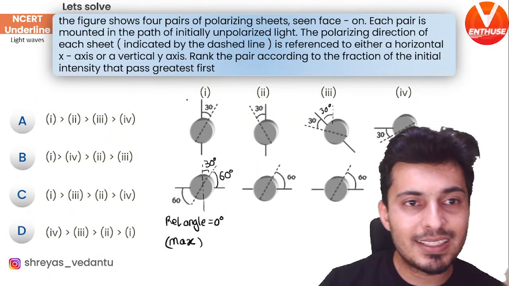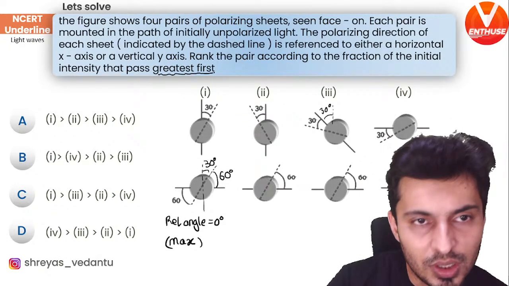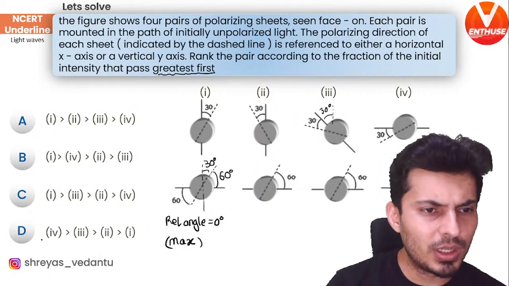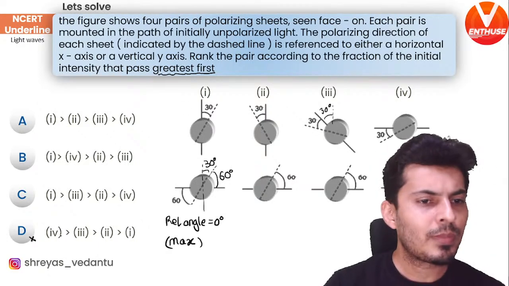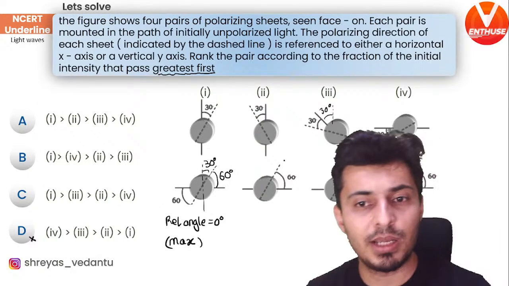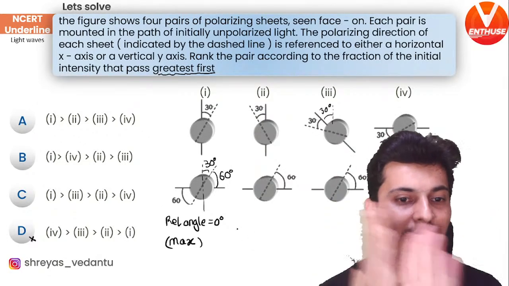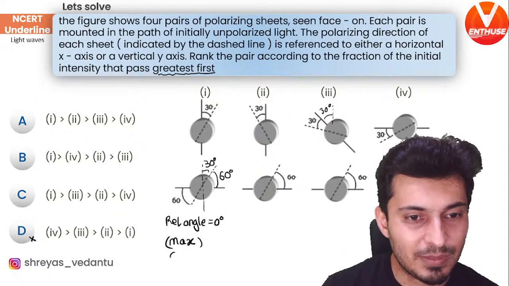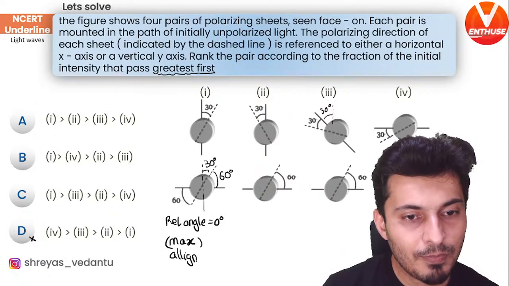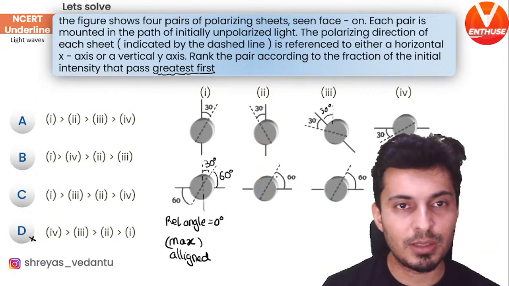And since it says greatest should be first, I doubt that option D will be correct. In fact, option D has the fourth number first, which I think should be wrong, because if both of them are aligned, there's maximum. They both are aligned. Okay, so that's something which you should remember.